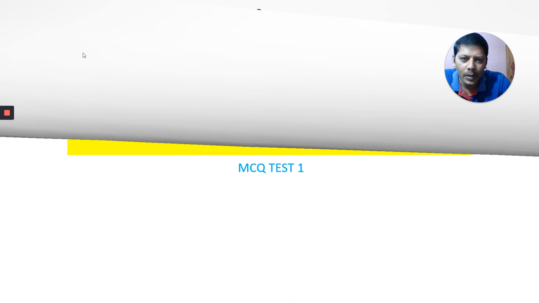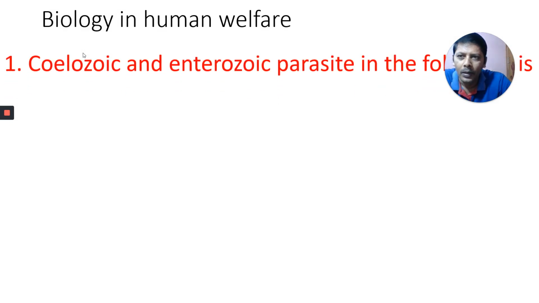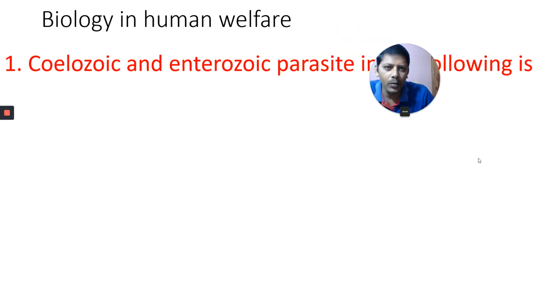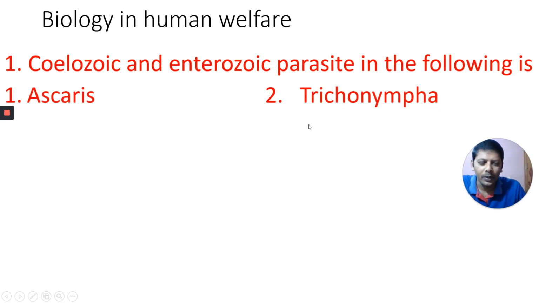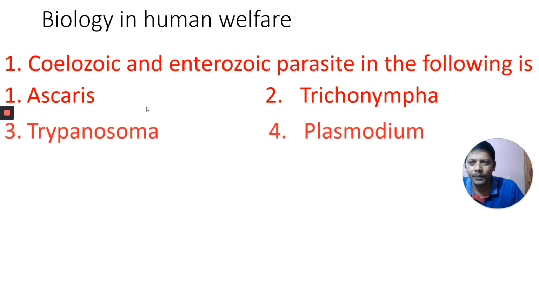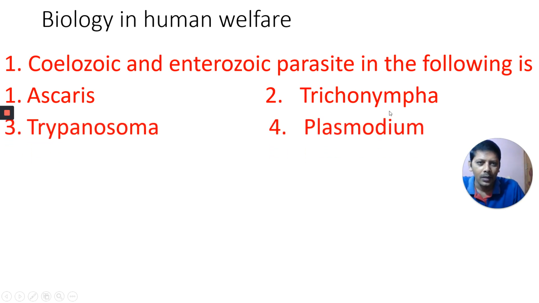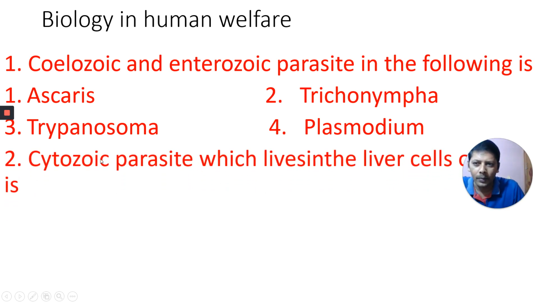Here comes the first question. Coelozoic and enterozoic parasite of the following. Try to answer without looking at the options. If you remember what is the coelozoic and enterozoic parasite without looking at the options, then look at the options. Here are the options: Ascaris, Trichonympha, Trypanosoma, Plasmodium. Coelozoic and enterozoic parasite. This is the first question. Answer this one.